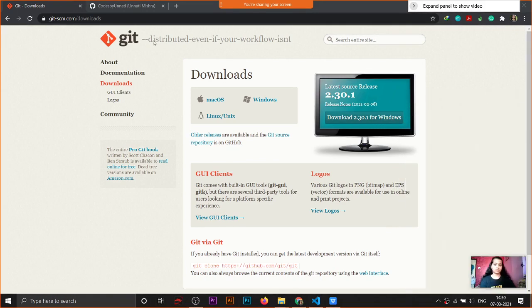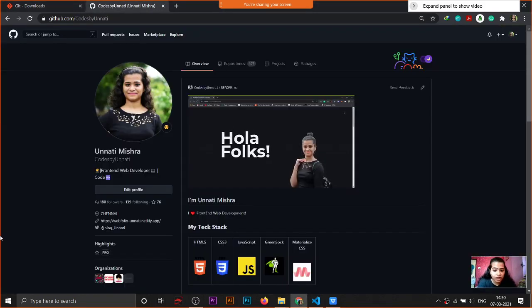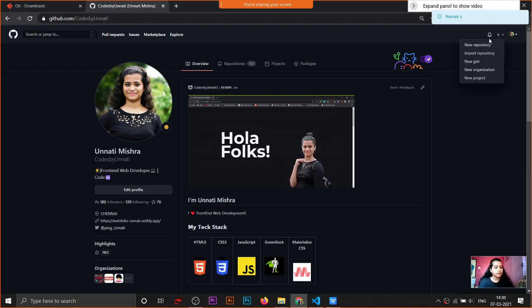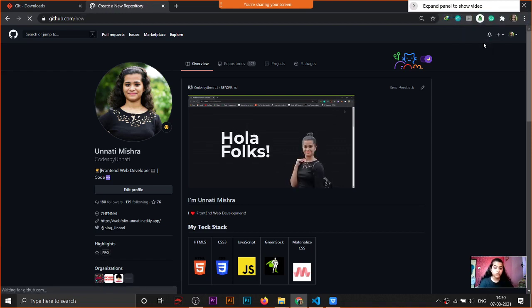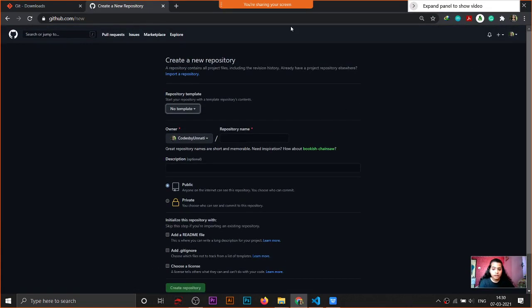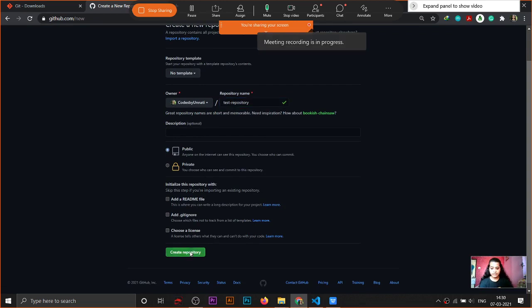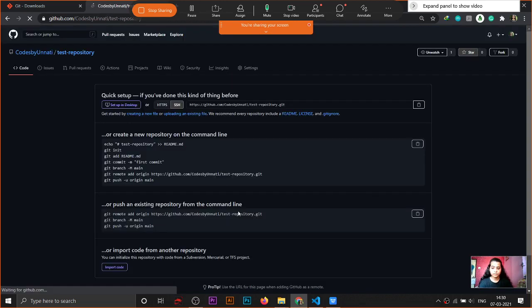Okay, I'll move on. Head over to your GitHub account, and this is my GitHub account. I'll click on the plus symbol and then hit new repository for making a new repository. Then this will come and then write a name. I will write test repository. And then I will hit create repository. The repository is created, and then what I have to do is push my code to GitHub. I will teach you this.